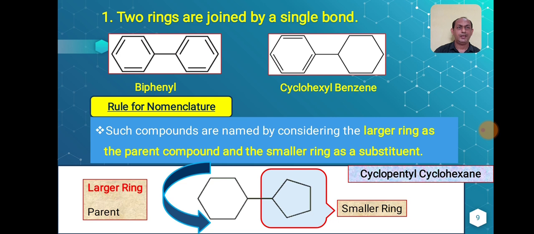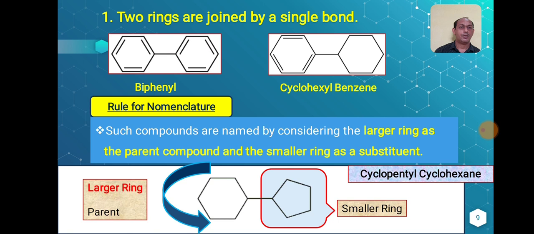While giving names to such compounds, we have to remember the IUPAC rules for bicyclic systems. Listen carefully: such compounds are named by considering the larger ring as the parent compound and the smaller ring as a substituent.